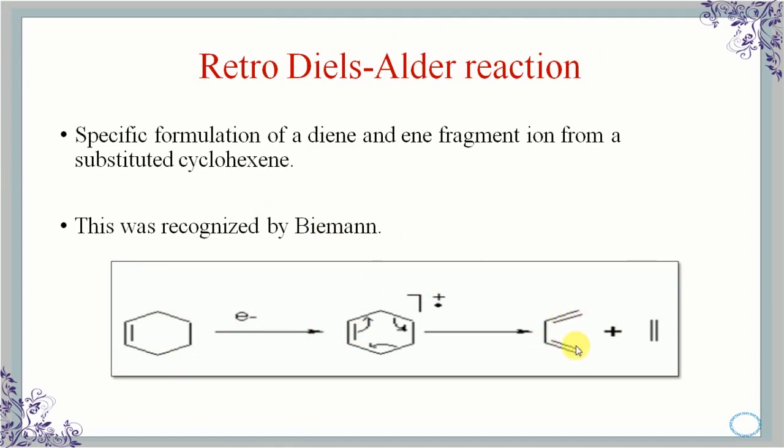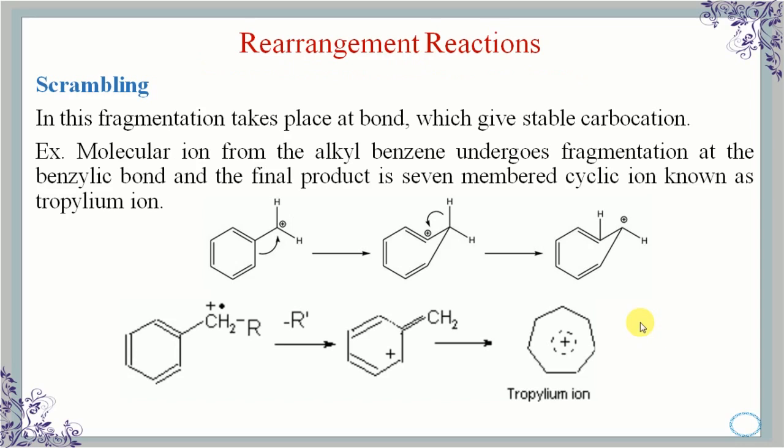So, the rearrangement reaction involves the cleavage of bonds and the formation of new bonds. It requires the cleavage of at least 2 bonds. In rearrangement reactions, first of all we will see the scrambling. In this fragmentation, more stable carbocations are formed. Here is the example: the molecular ion from an alkyl benzene undergoes fragmentation at the benzylic bond, and the final product is a 7-membered cyclic ion known as the tropylium ion.